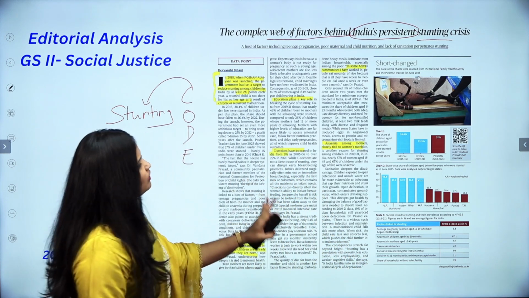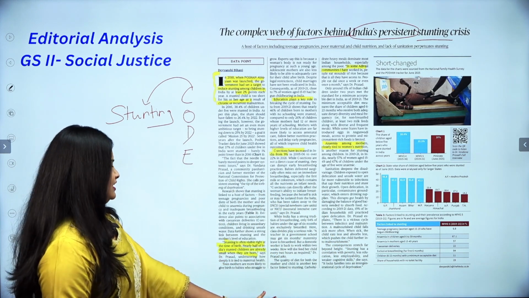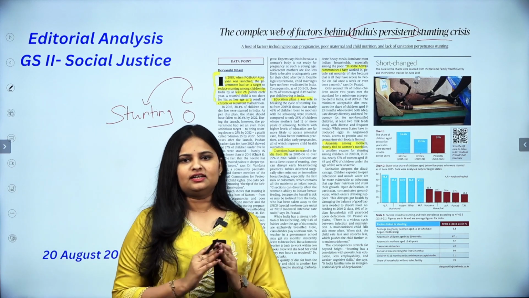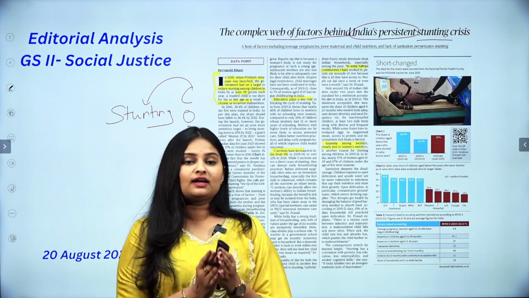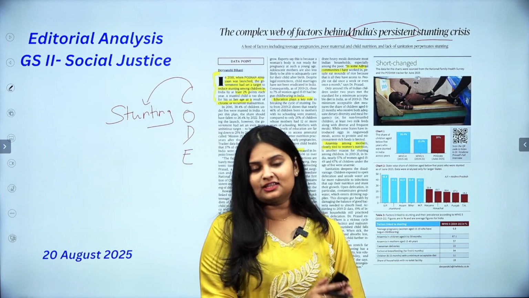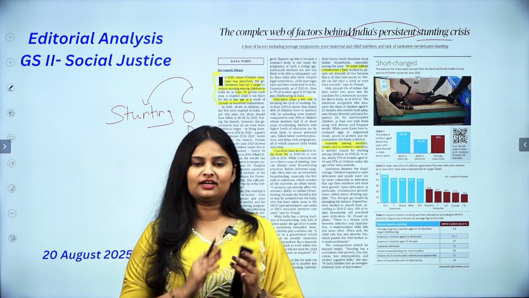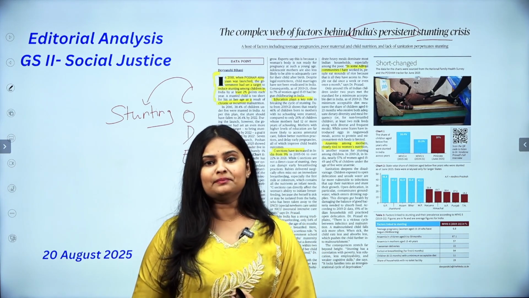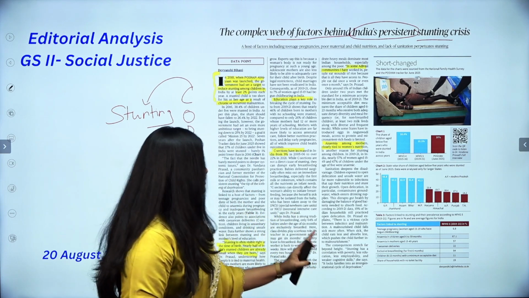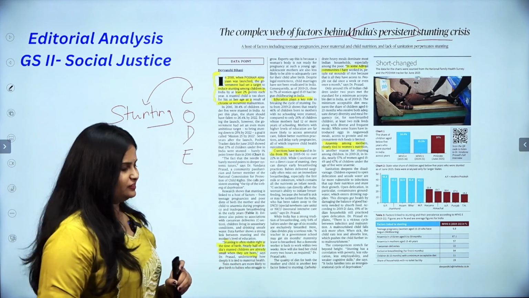And overall, what the author is trying to say is that stunting is a complex issue. Stunting is not just related to health, but also to social and economic factors like poverty, unemployment, etc.